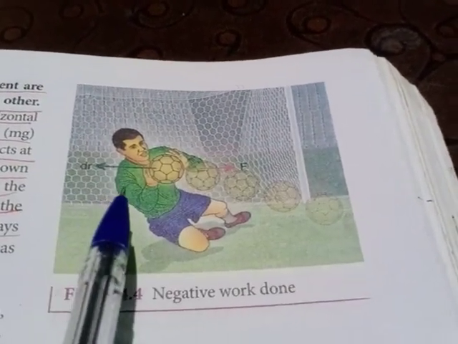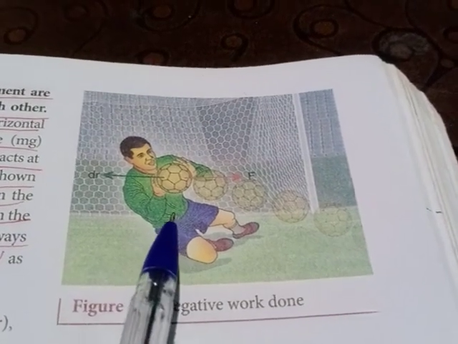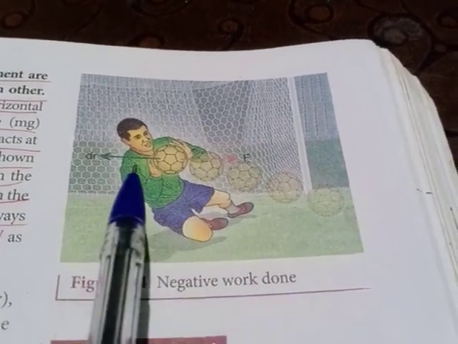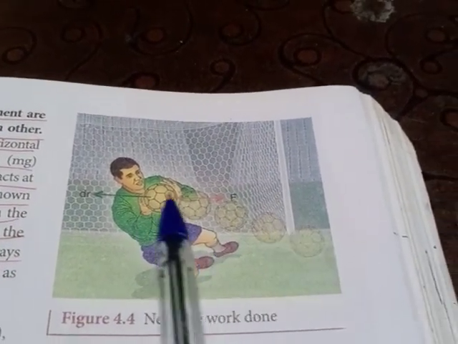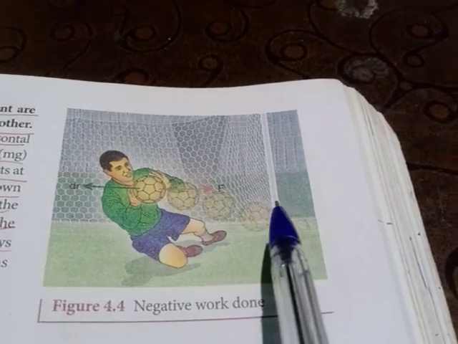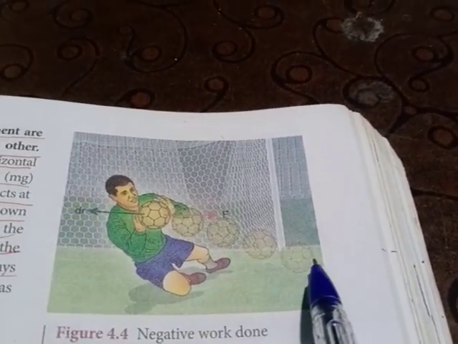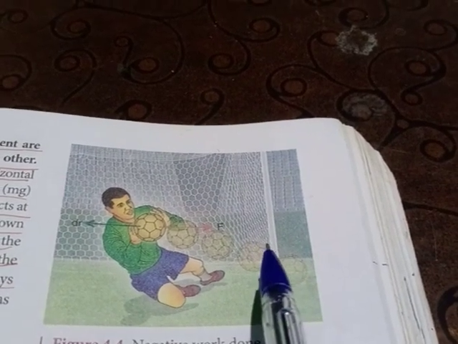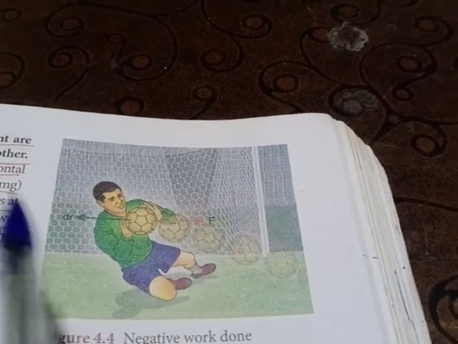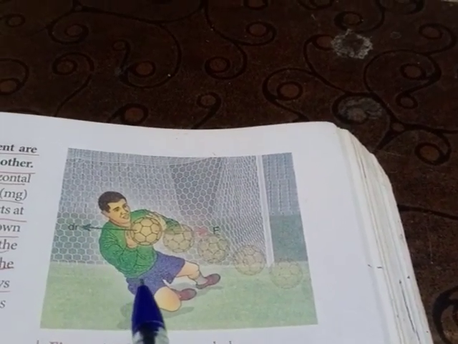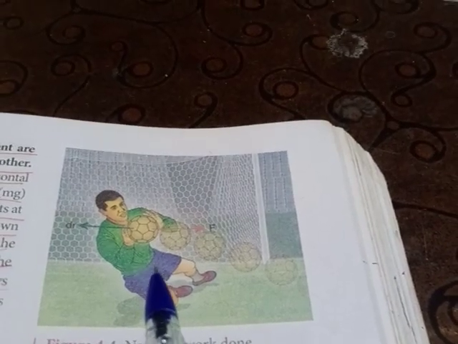This is what happens during a football game, when a goalkeeper catches the ball. When the ball is coming towards him, he will push his hand backward, in the direction where the ball is coming from. Why is he doing like this?